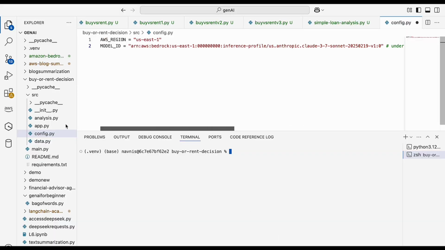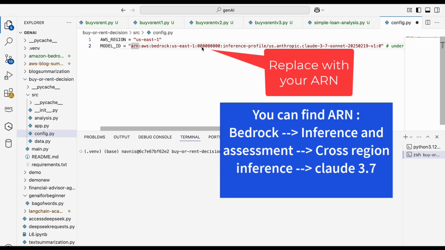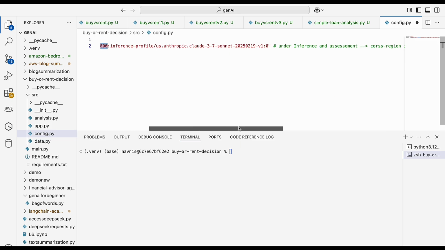model. It is as easy as that. The only thing is you have to update the ARN of your Claude 3.7 model. That's it. Once done, you can literally use it. But I will explain how this Claude 3.7 model works, so this way you can have a fair understanding of how I have created that analysis piece of the code, right? So let's learn how that analysis piece of the code works.